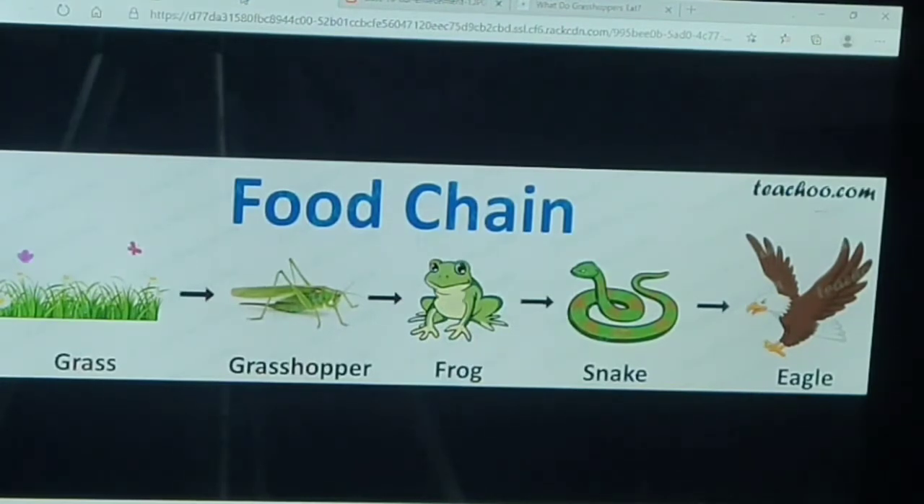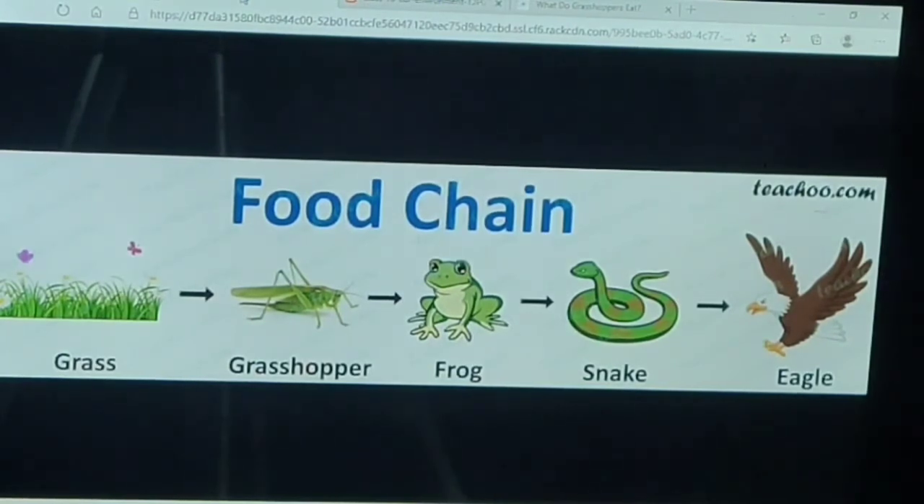Small carnivores are also known as secondary consumers. Grasshopper, you know that plants and grass are producers, and all others are consumers. So grasshopper is the primary consumer, frog is the secondary consumer, snake is the tertiary consumer. So it comes at the fourth trophic level. Eagle also comes into the larger carnivores.